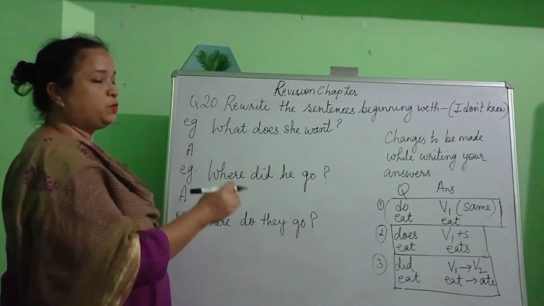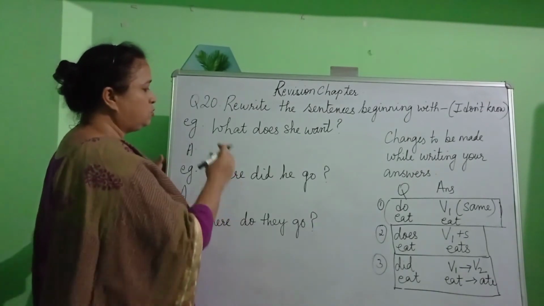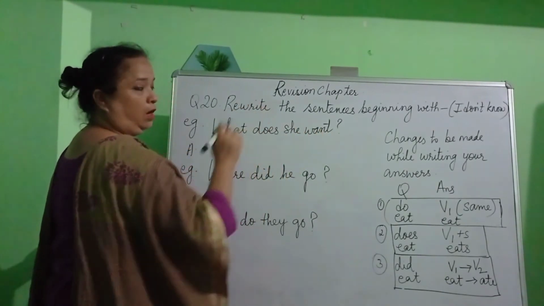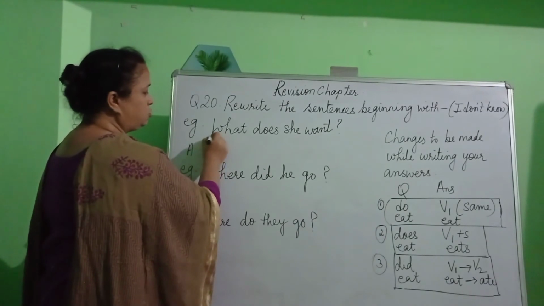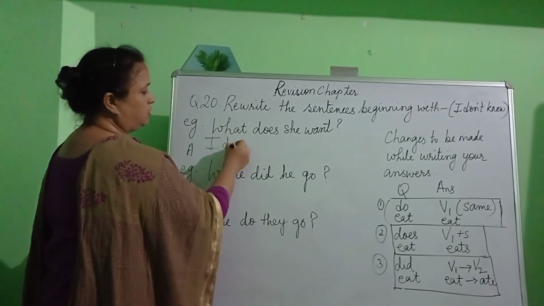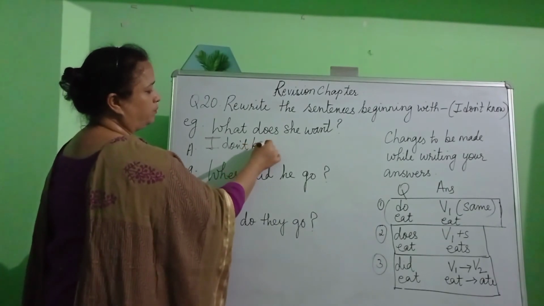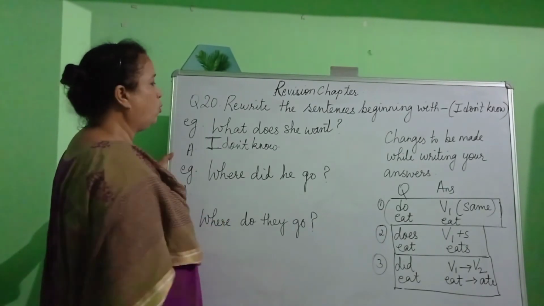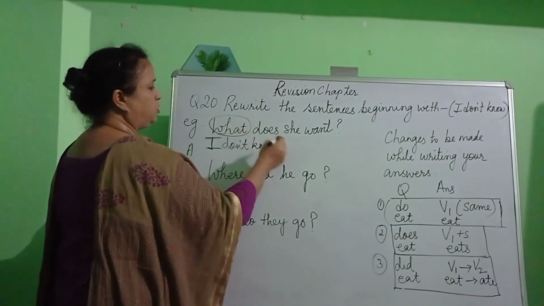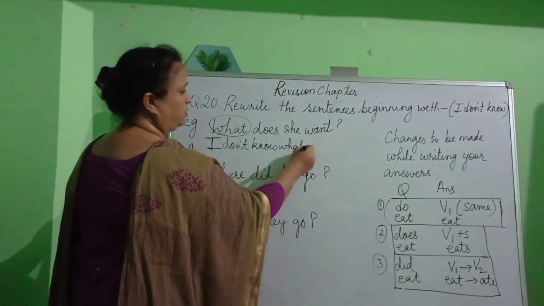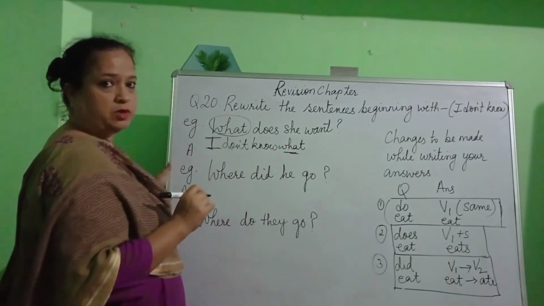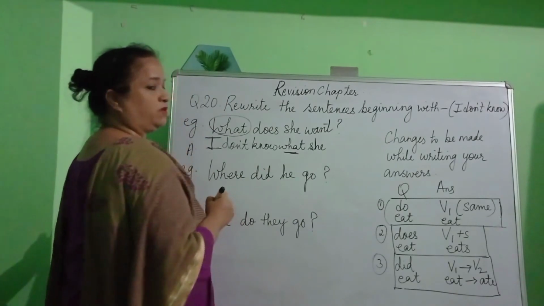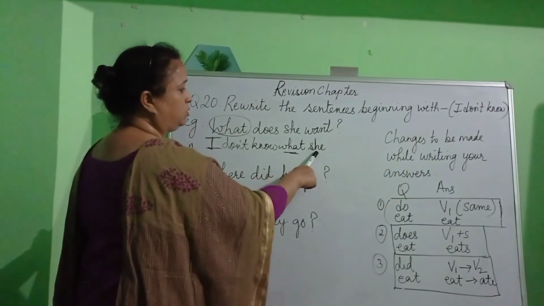So now children, since we know the changes that are going to be made, let us do some sentences that I have written. What does she want? How do we need to begin our sentence? We need to begin our sentence using the words I don't know. Once I write the beginning that has been given to me, what do I need to write? I need to write the question word. And what is the question word over here? What. In the previous question, when we wrote the question word, we needed to write the pronoun that was given to us in the question. So what's the pronoun? She.